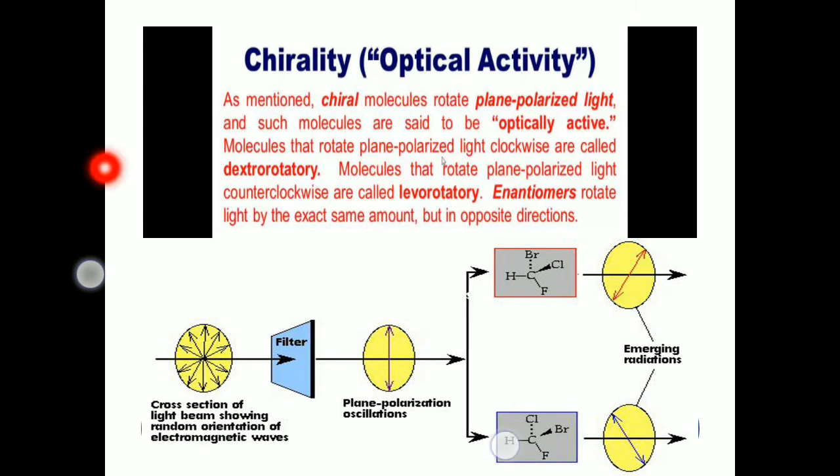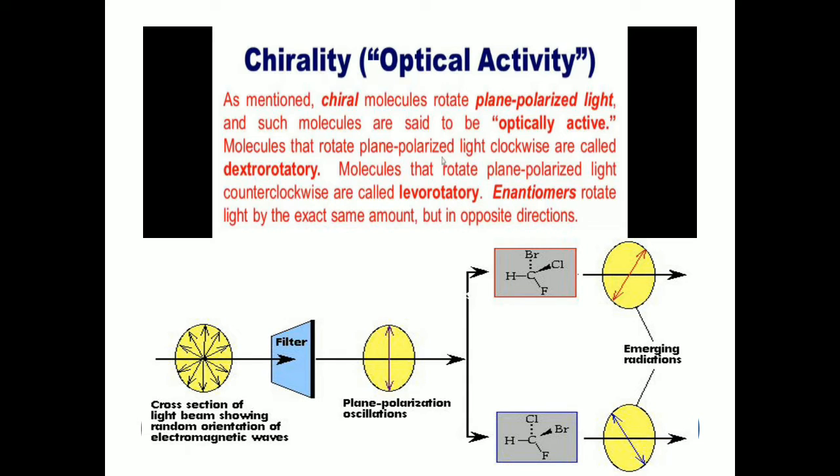Some molecules rotate plane polarized light in the other direction, exactly opposite to clockwise, so it is called the anti-clockwise direction.